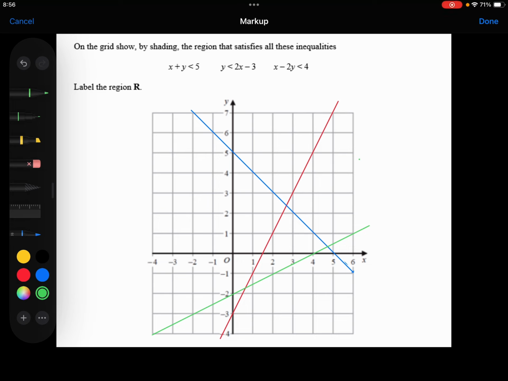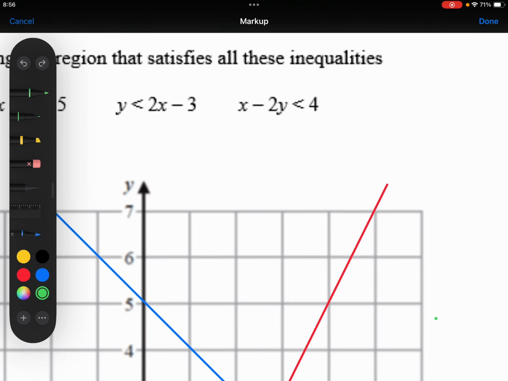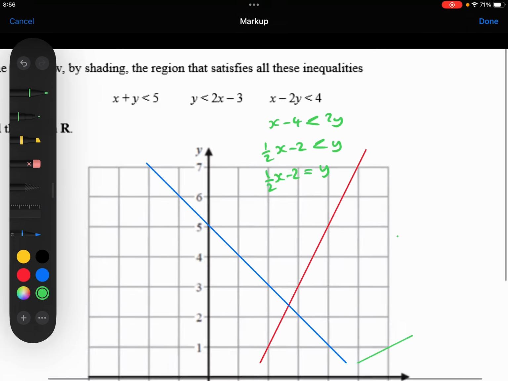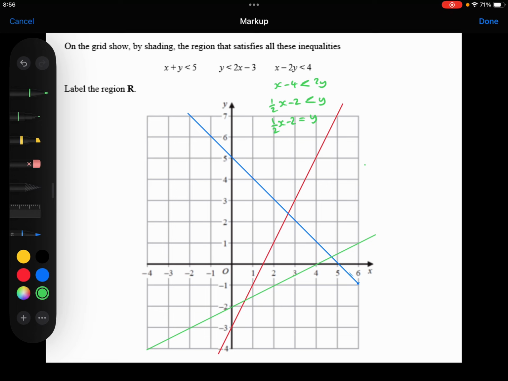Remember that everywhere on that line is where y is equal to 1/2 x minus 2.